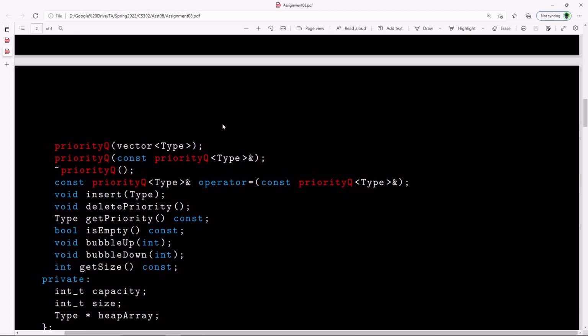So we're making it templated just to create a templated type, I guess. But the idea is that it's going to be really a stock type, but we're making this a generic priority queue. So you're going to pass in a vector of types, and this one is going to overload that build heap type work. Now, you don't really have to use this in your main, but I did just to make my program a little bit faster. But the idea is that you pass the entire vector into this constructor. So you can get the size of the vector by calling the dot size function. You can set the capacity and size with whatever size this is, and then just simply copy everything over from this vector into heap array.